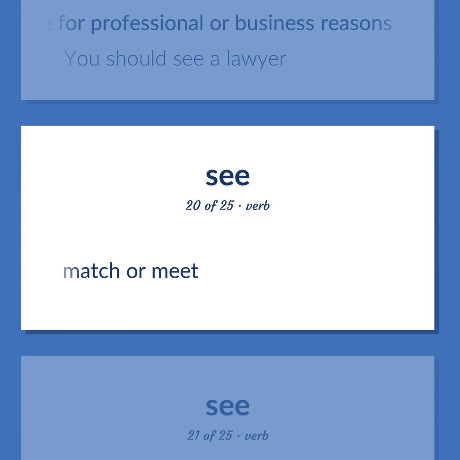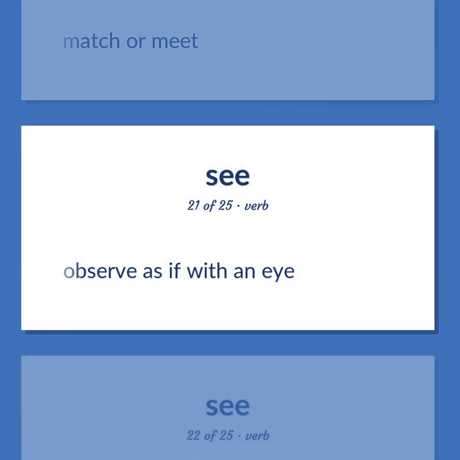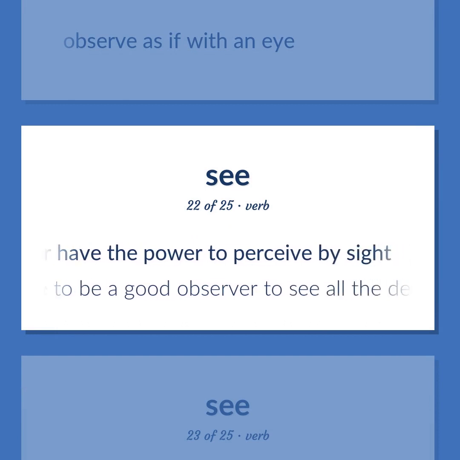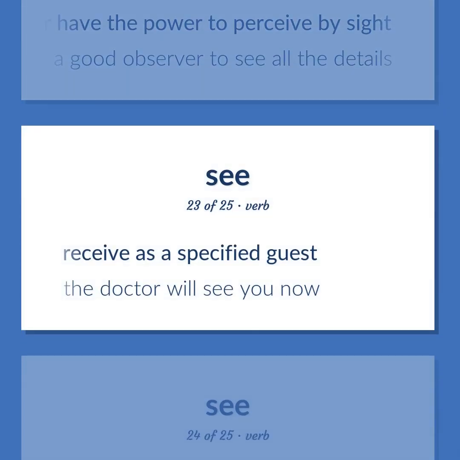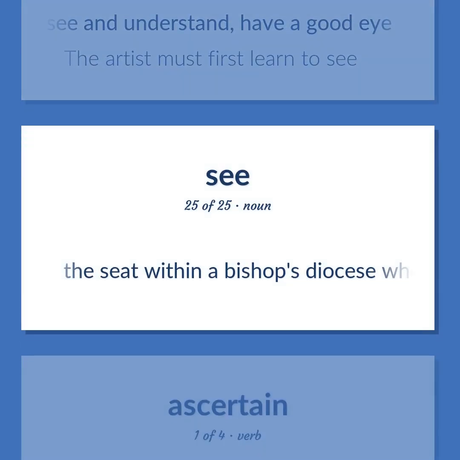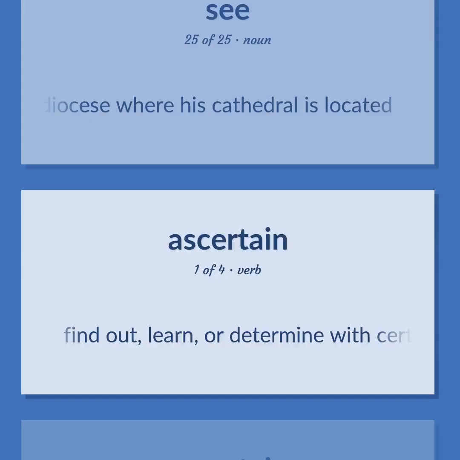Match or meet. Observe as if with an eye. Perceive by sight or have the power to perceive by sight. You have to be a good observer to see all the details. Receive as a specified guest. The doctor will see you now. See and understand, have a good eye. The artist must first learn to see. The seat within a bishop's diocese where his cathedral is located.